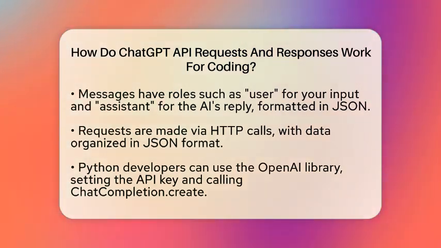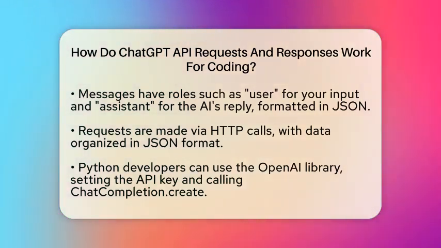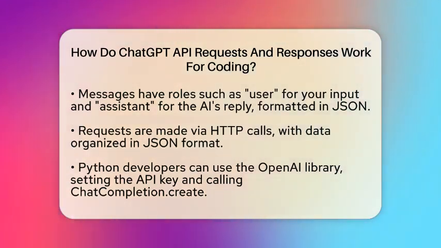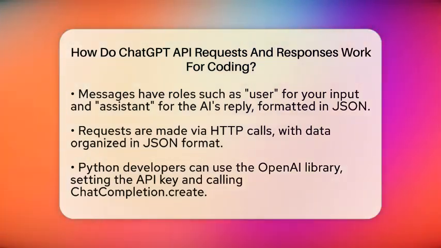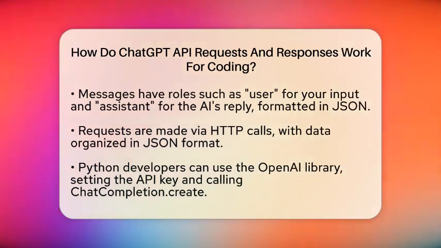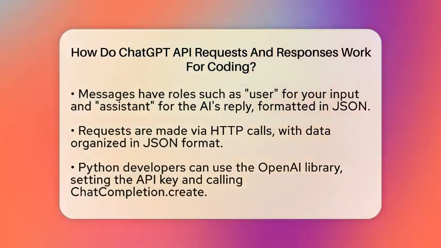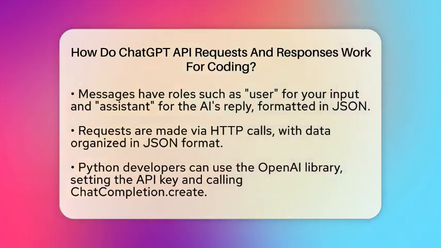This response is also in JSON format and contains the generated message. It could be a code snippet, an explanation, or an answer to your coding question. For example, if you ask for a Python function to sort a list, the AI will generate that code in its reply. One of the cool features of the API is that it remembers the conversation.